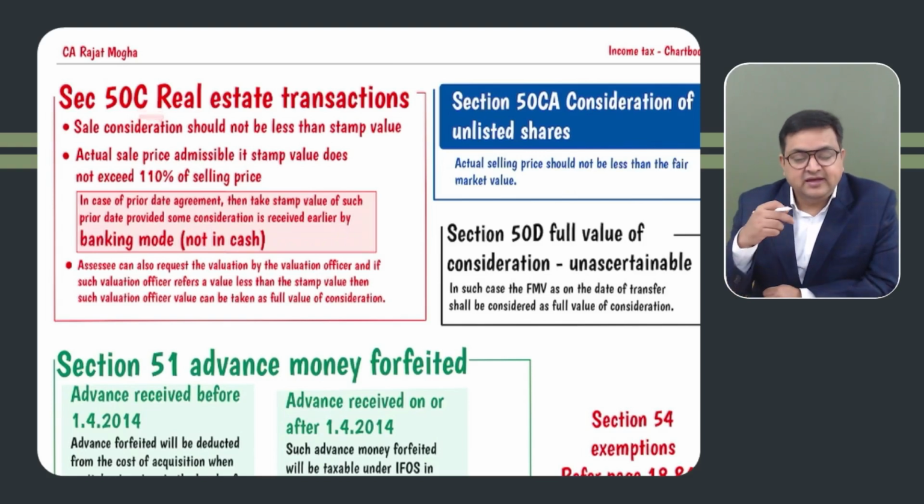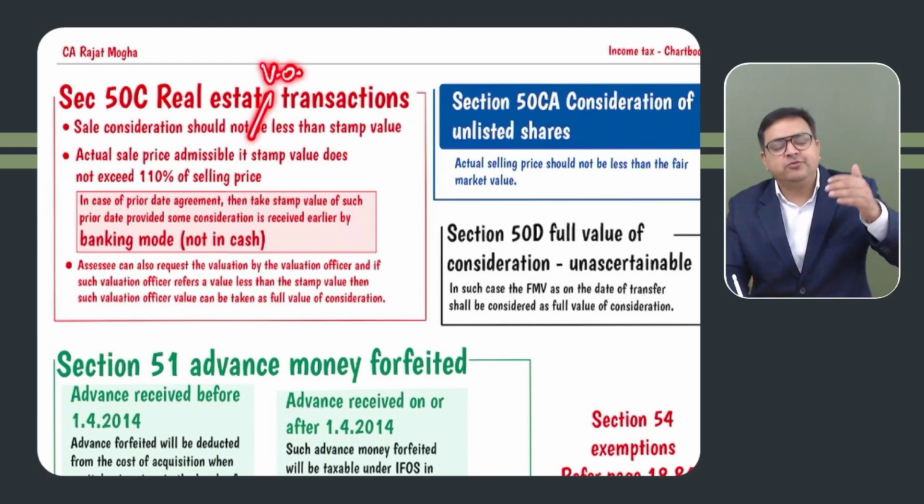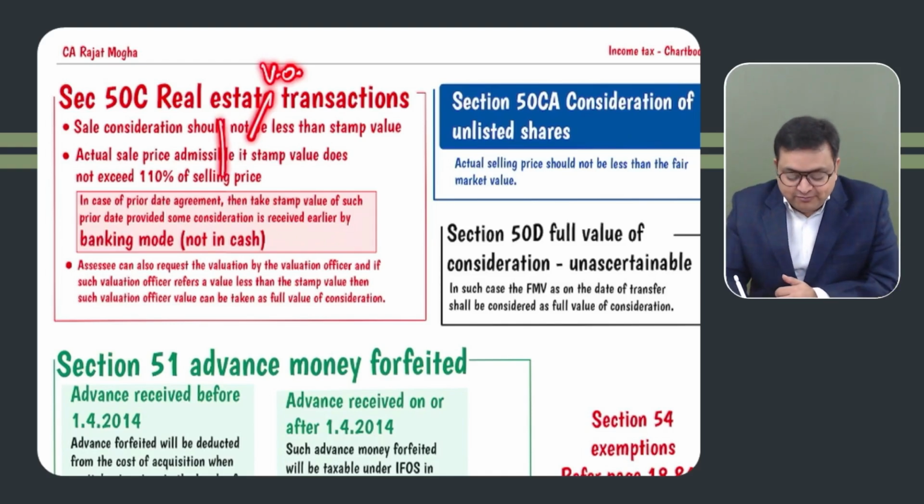And yes, in case the assessee is disputing the stamp duty value, then he can ask the assessing officer, sir, please appoint the valuation officer. Why is the valuation officer appointed? So that he can bring a value which should be less than the stamp duty value. But if this valuation officer comes with a value which is more than the stamp duty value, then we will not take the value of the valuation officer, right?